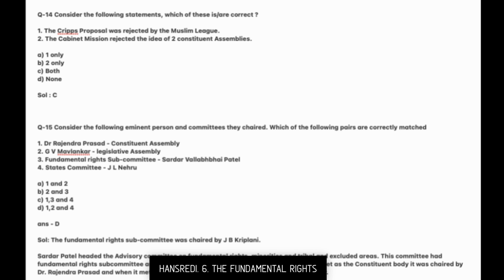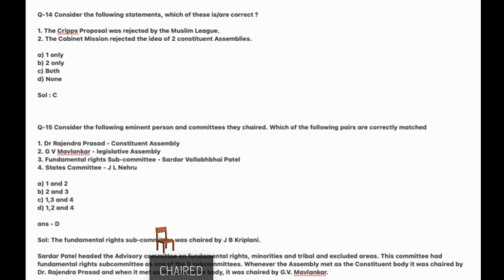Answer D. The Fundamental Rights Subcommittee was chaired by J.B. Kripalani. Sardar Patel headed the Advisory Committee on Fundamental Rights, Minorities and Tribal and Excluded Areas. This committee had Fundamental Rights Subcommittee as one of the 5 subcommittees. Whenever the Assembly met as the constituent body, it was chaired by Dr. Rajendra Prasad, and when it met as a legislative body, it was chaired by G.V. Mavlankar.